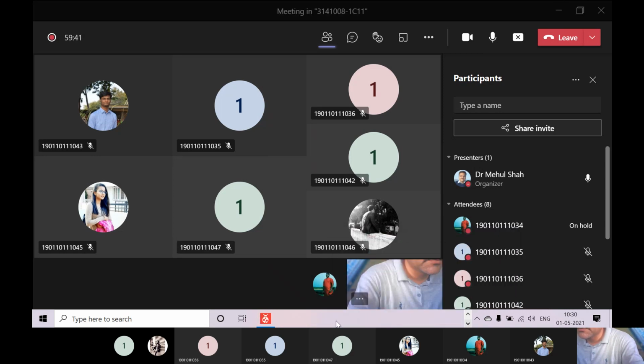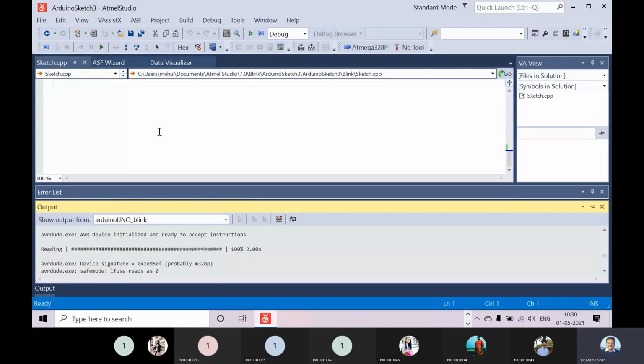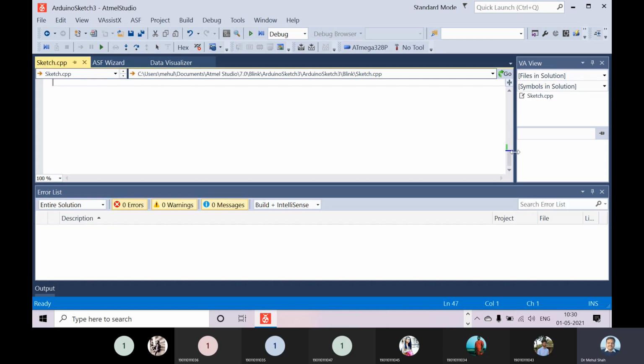So let us again go to that Arduino sketch. So there is no error, right? You can see that the error is not there, and this is our sketch.